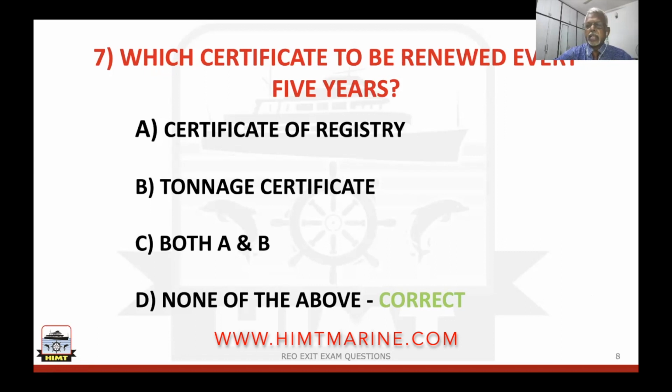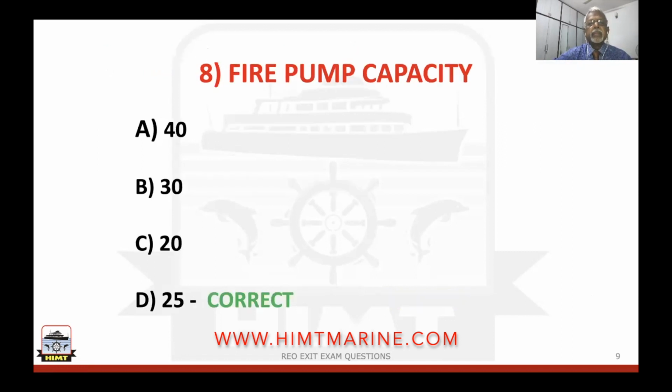Certificate of registry, as I have said just now, is one permanent. Tonnage certificate is again permanent. C is both A and B is given. So the right answer is none of the above. That is the right answer here.